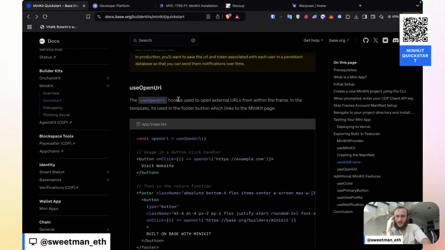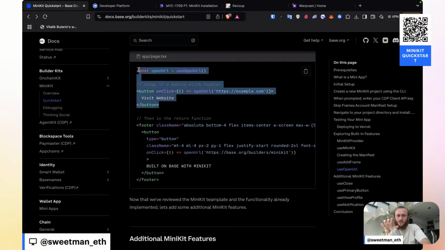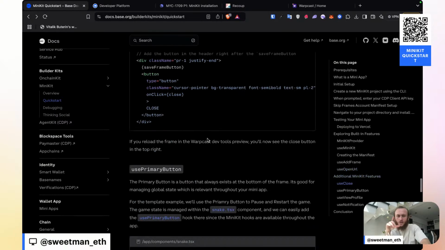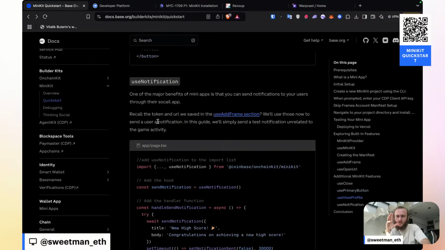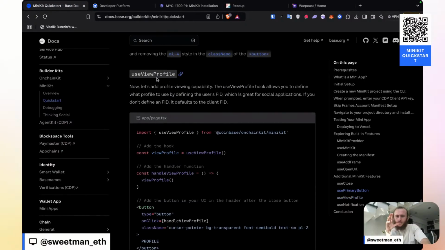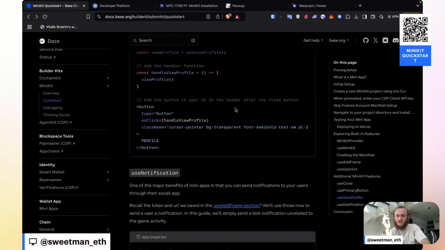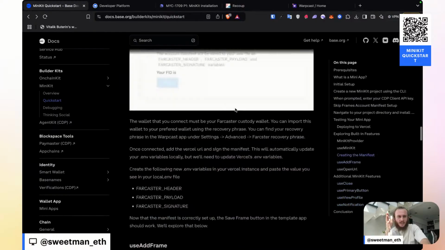The is open URL hook is used to open external URLs from within the page. In the template, it's used for the footer button that links to the MiniKit page. I don't think we have any external links, and so we don't need to use this open URL. Additional MiniKit features, use close. I don't need to worry about closing. I don't know about use primary button or use view profile. Allows you to define what profile is being defining the user's FID, which is great for social applications. It uses the client FID. Use notification. We'll skip notifications for now. It looks like that should be it.